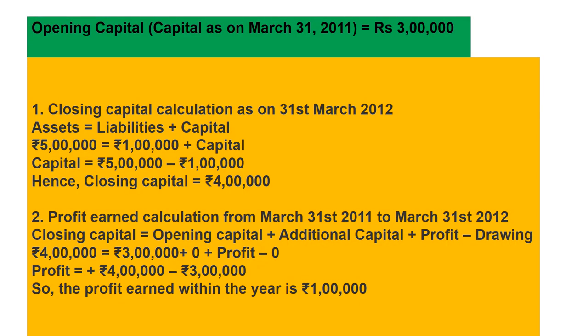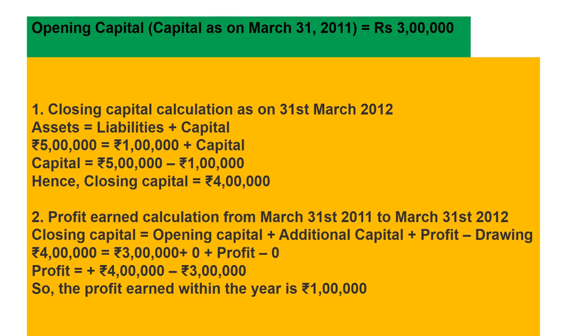Let's review this question. Opening capital is given, 3 lakh. First of all we will calculate closing capital. Closing assets and closing liabilities are given as on 31st March 2012.